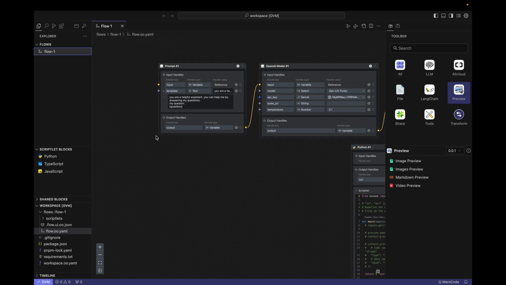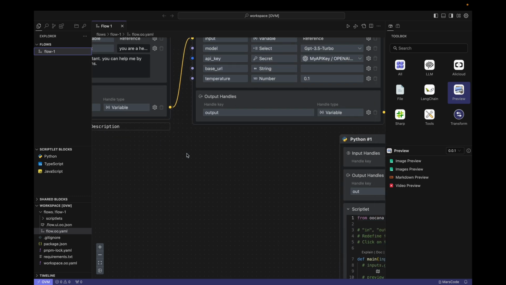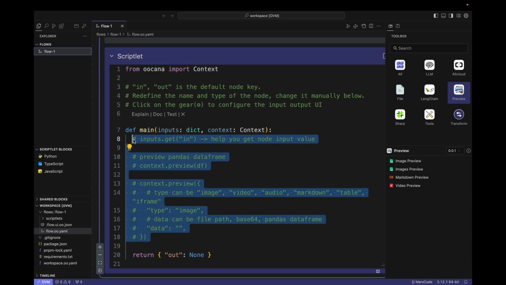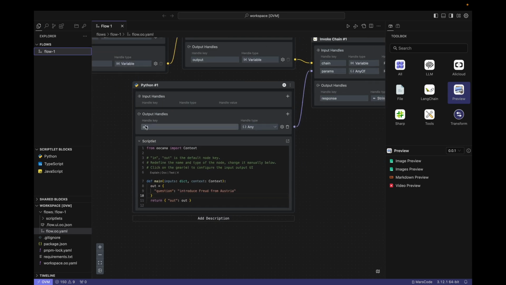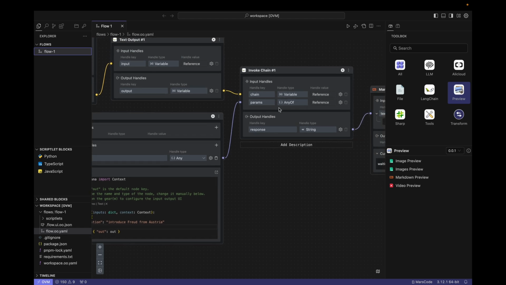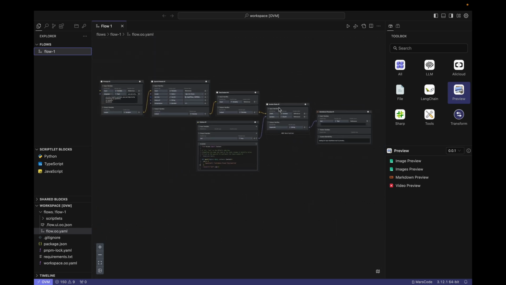Next, let's look at the prompt template we wrote earlier, where we wrapped the word question with curly braces. I hope to replace the question wrapped in curly braces with the user's real question. So, in the code, we define a dictionary with only one key called question, and fill in the question the user wants to ask as the value of this key. Then return it as the out field. This out field, we have already connected it to the params field of the invoke chain block. The dictionary object we built with Python code will also be executed as a parameter of the entire chain at runtime. Finally, the entire LangChain has been defined.